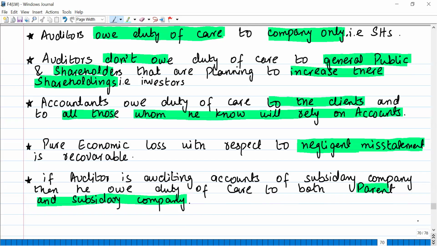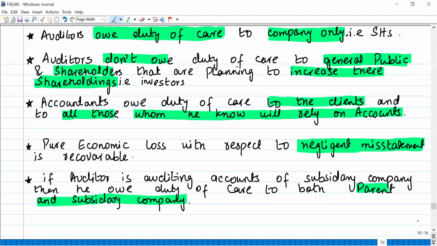This point was derived from a very famous case, Caparo Industries versus Dickman and others, where an auditor prepared an audit report, and in that audit report he showed the company as having a bright prospect. The company was basically overvalued. Dickman was the auditor, and Caparo Industries were the ones who were going to purchase the shares of the company. So there was an auditor and a potential investor who was going to invest in the company. The auditor showed the valuation of the company as higher than it was.